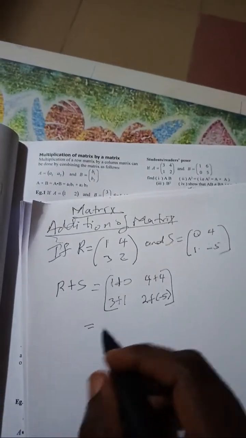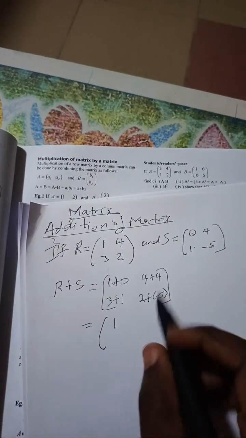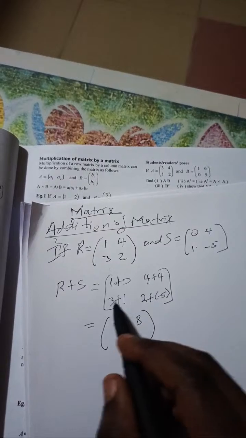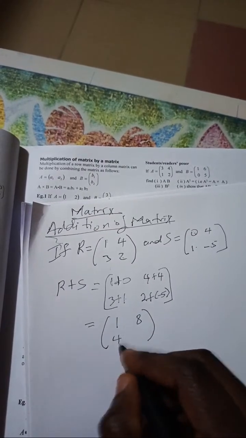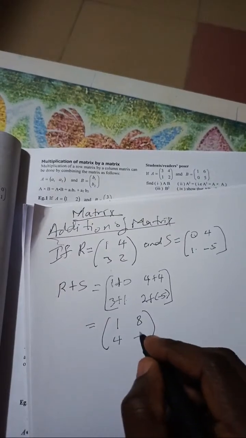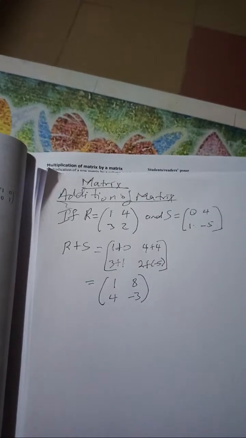So 1 plus 0, that's 1. 4 plus 4, that will be 8. 3 plus 1, that will be 4. 2 plus minus 5, that's 2 minus 5, which is minus 3.